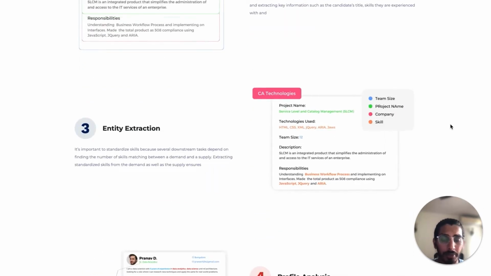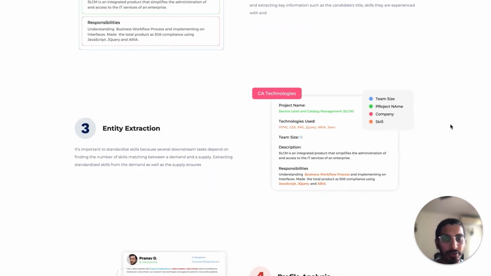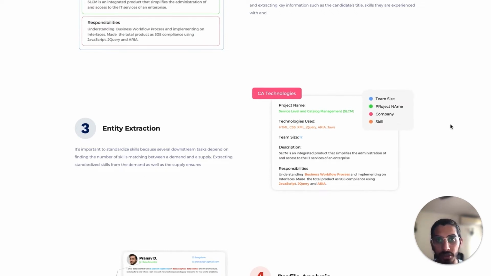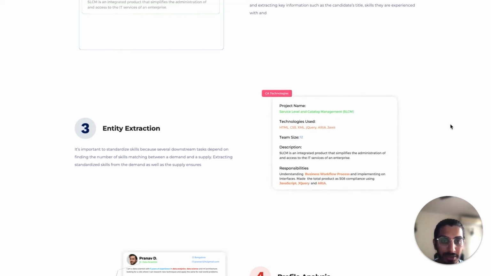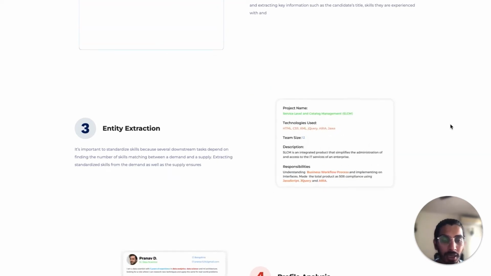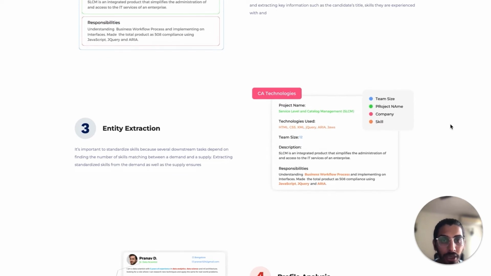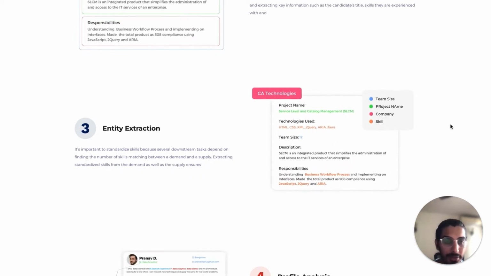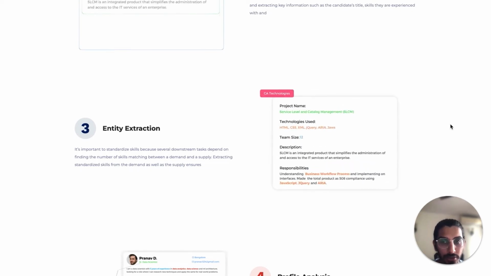Once we have understood the subsections, we try to extract the information. We extract details like the project name, the technology used, the team size, the description, the project responsibilities, the skill sets mentioned in those responsibilities and descriptions, the client's domain, tenure, education, degree name, university name, institute name, percentage, CGPA, patent name, certificate names, which institute has given that certificate, skill categories, skills, and all the possible details which we extract as entities.